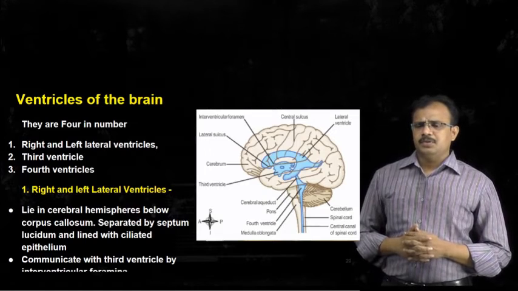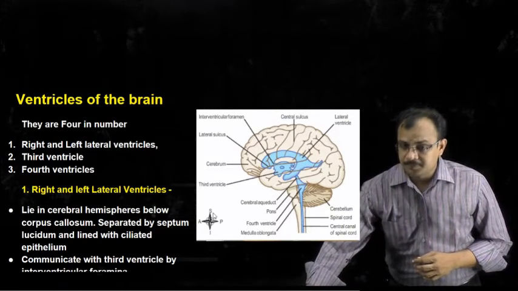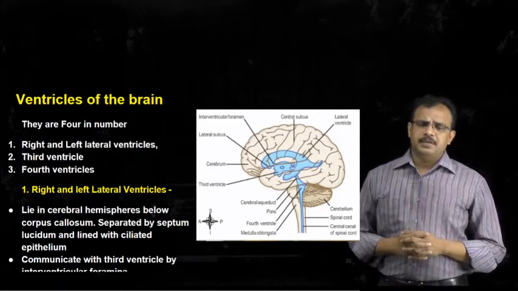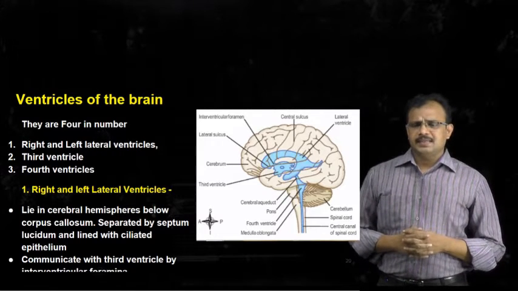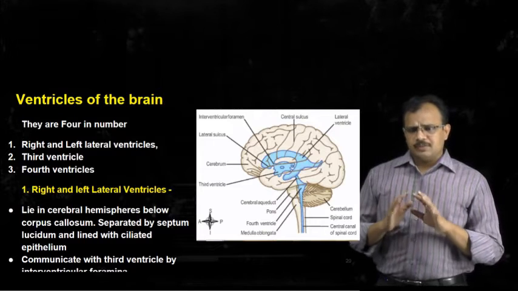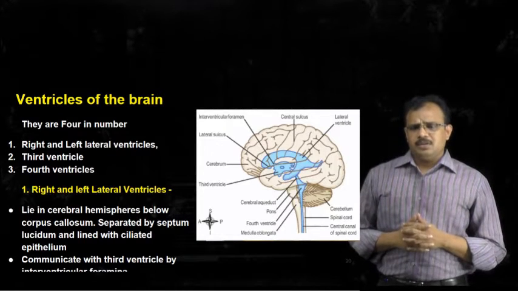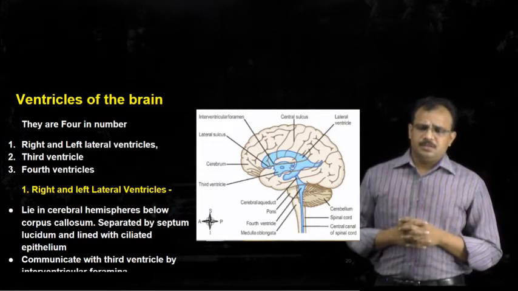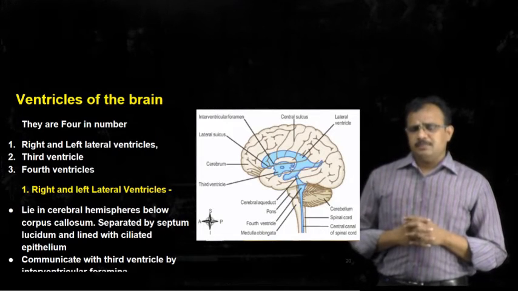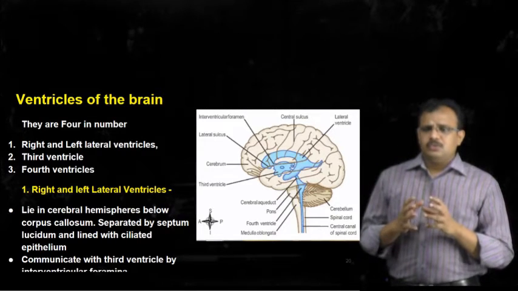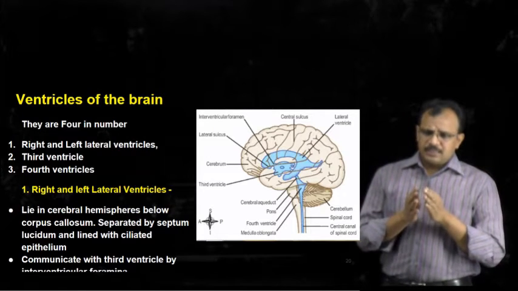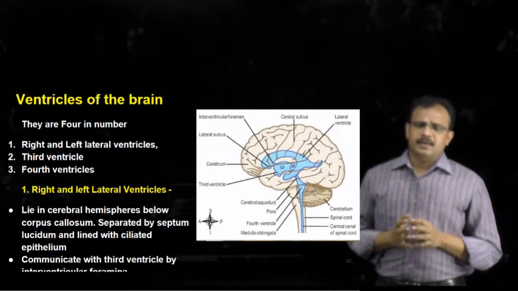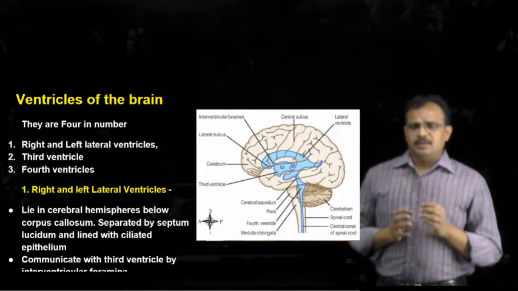Now let's see about the ventricles of the brain. We have seen the meninges of the brain. Meninges are the membranes which cover the brain and spinal cord. They are protective in nature. Whereas the ventricles of the brain are hollow cavities which are present within the brain and spinal cord. They are 4 in number.